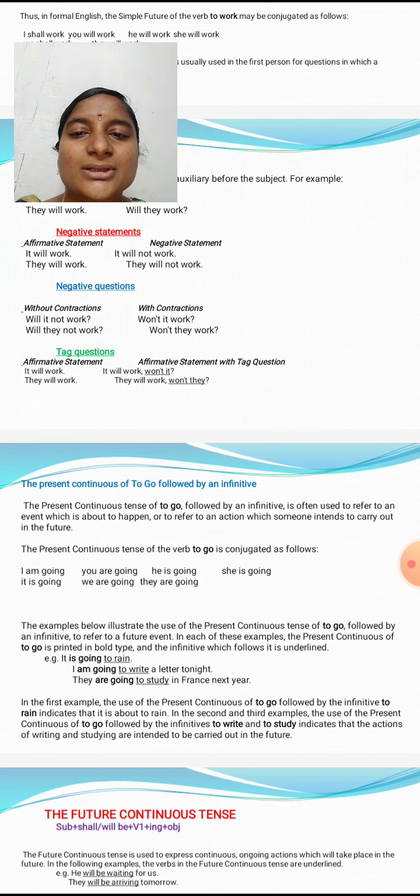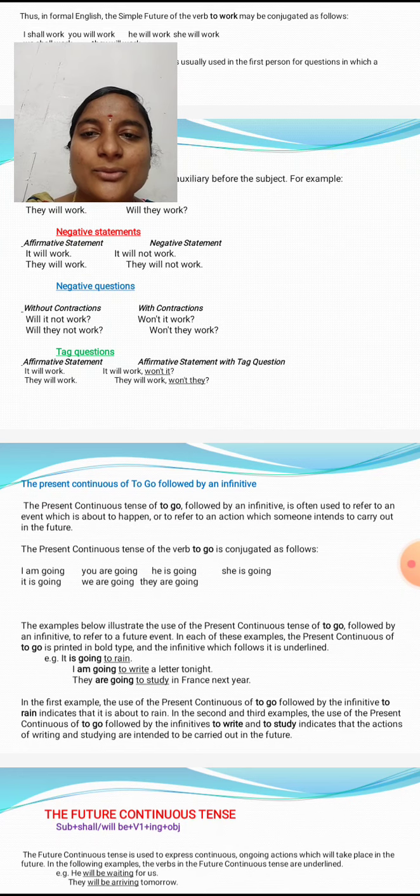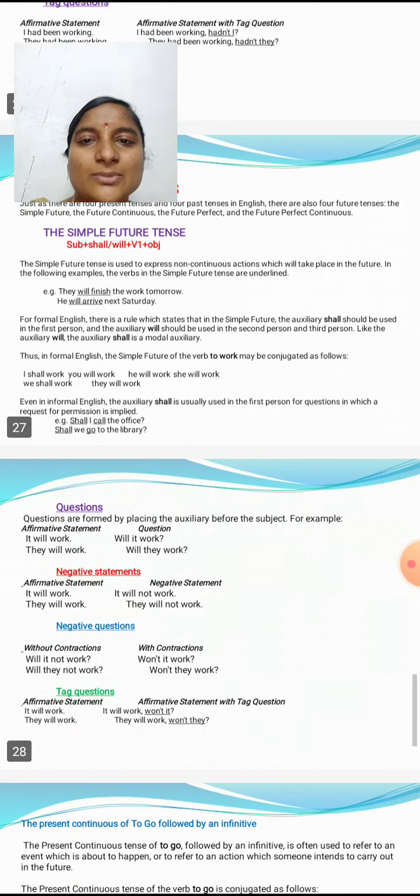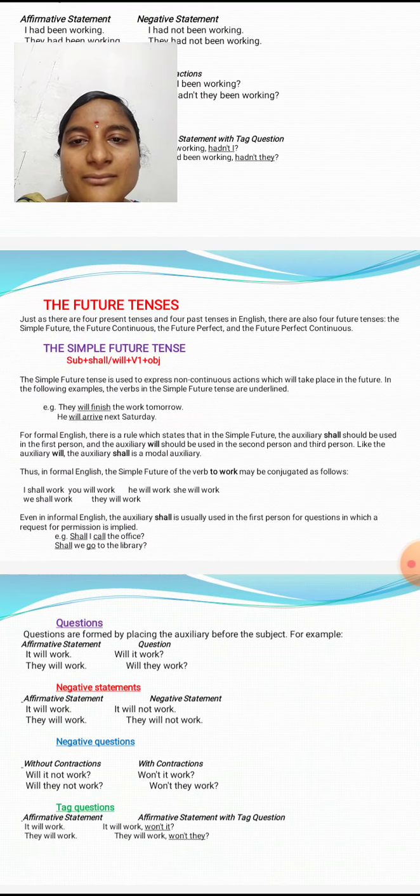And tag questions. Affirmative statement: It will work. It will not work, will it? They will work, won't they? So these are affirmative statements with tag questions. Here we see tag questions, negative questions, and how we change from affirmative to negative statements and questions. So these are some examples of simple future.